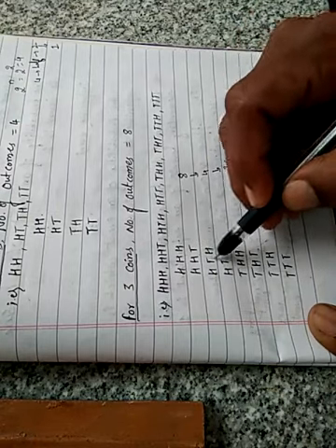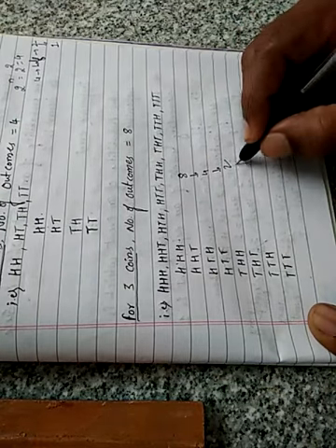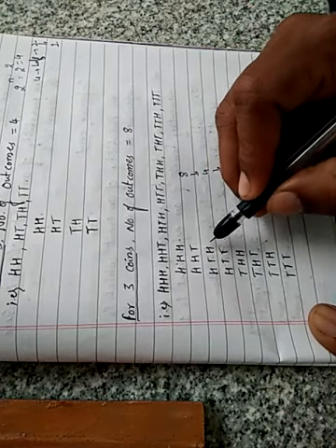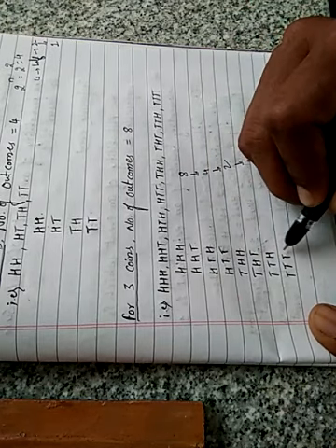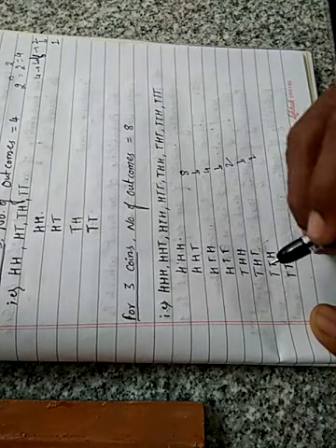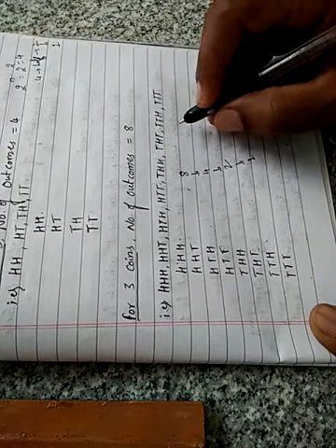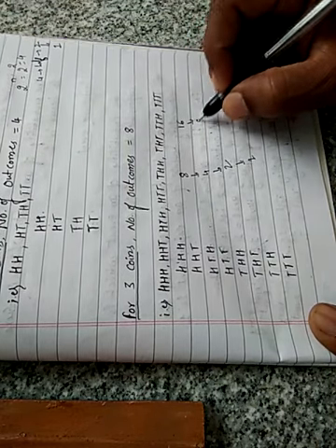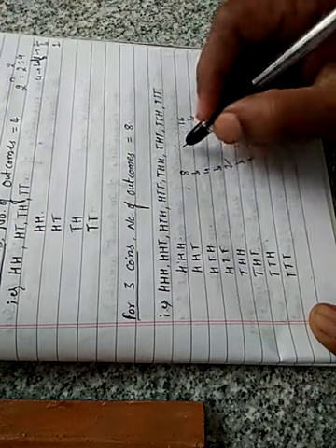2H, 2T, 2H, 2T. Next, what is the half of 2? 1. So next, HT, HT, HT, HT, 1H, 1T, 1H, 1T I have to write. So these are the 8 outcomes. Similarly for 4 also like this. 4 means 16 outcomes will be there. Half of 16 is 8, I have to write 8H and 8T like this.